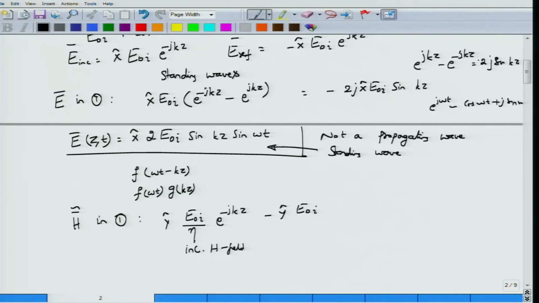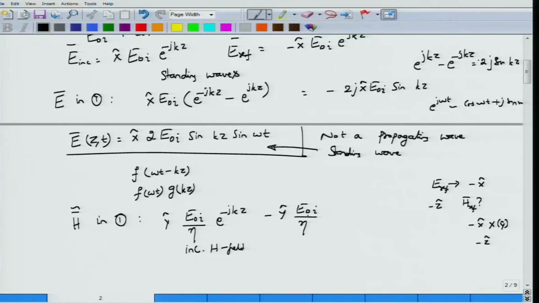It will have an amplitude of E0I by eta, correct. Only thing here is that now the electric field is along the minus x direction for the reflected field. So the reflected field is along minus x direction, propagation should happen along minus z direction. So what should be the component of H reflected? Well, you have minus x hat cross something must be along minus z hat. If H is along y, then this would be minus x cross y, which would be along minus z direction, and therefore you can write this in this particular fashion.